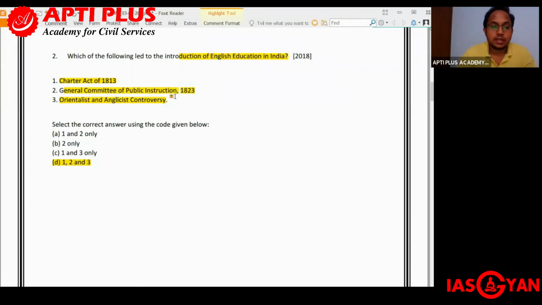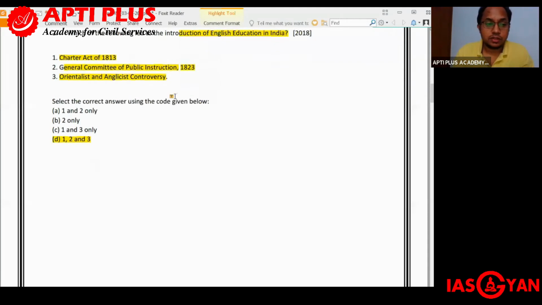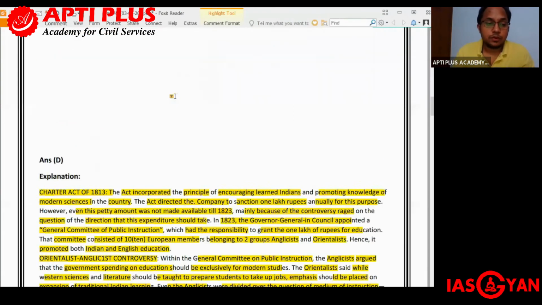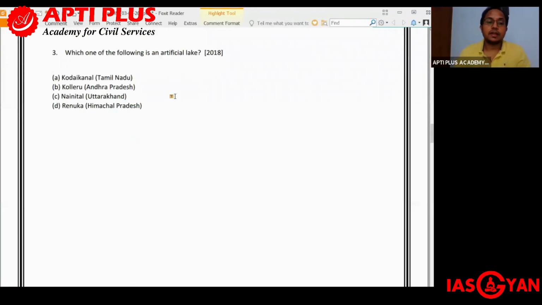And of course, the Orientalist and Anglicist controversy was also playing a part in the introduction of English education in India. So all the three are correct.